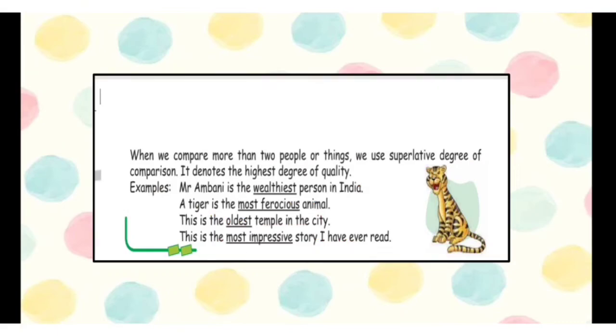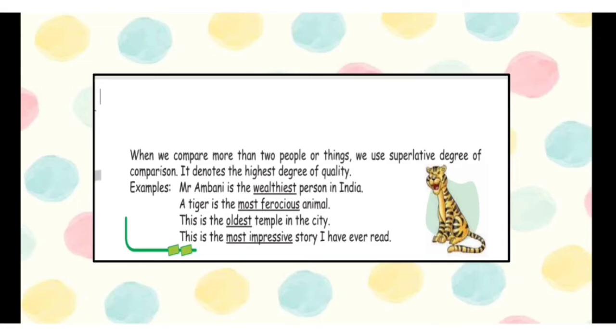Now, when we compare more than two people or things, we use superlative degree of comparison. It denotes the highest degree of quality. So children, as we have discussed earlier, when we are comparing more than two people or things, we use the superlative degree of comparison. And as stated here, it is the highest degree of quality.